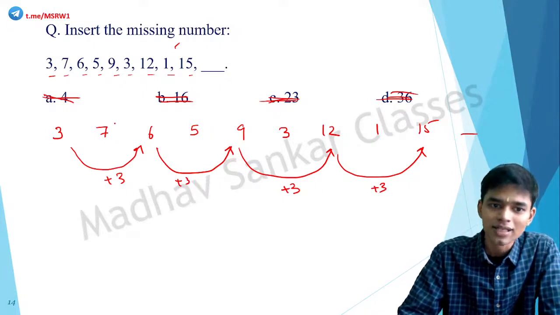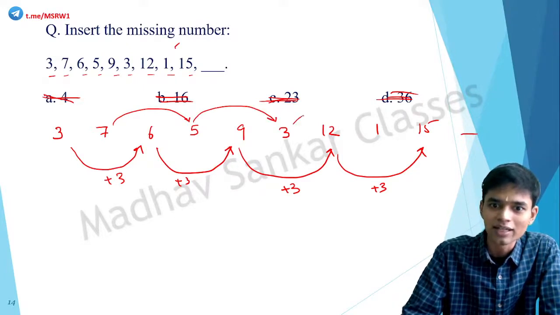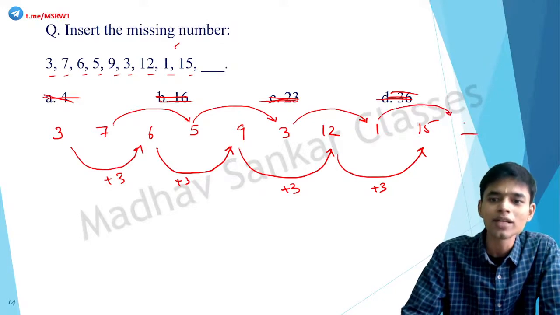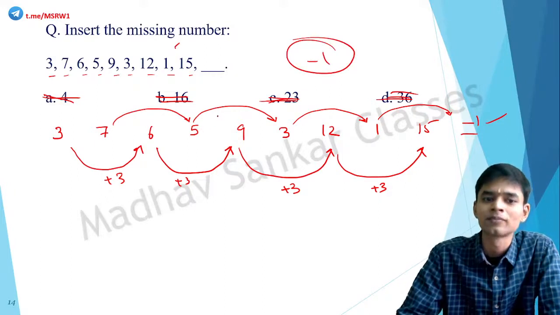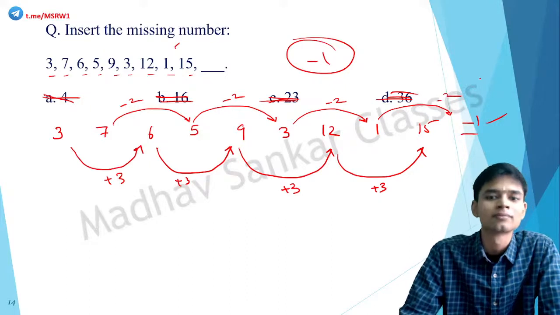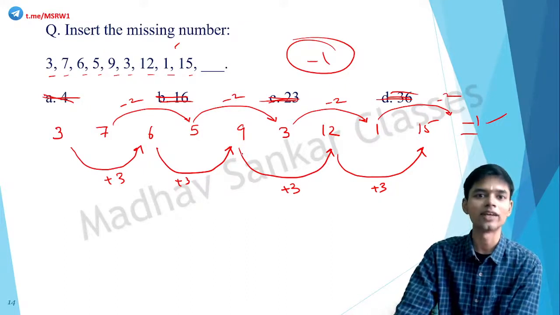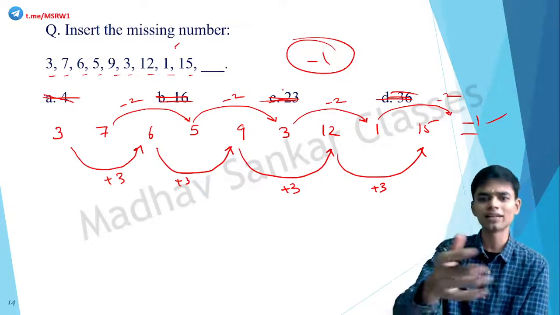Consider the other series. 7 minus 2 is 5. 5 minus 2 is 3. 3 minus 2 is 1. And 1 minus 2 should be minus 1. So the answer is actually minus 1, because there are 2 individual series here. Got it? So whenever the number of terms given are very high, consider the possibility of multiple series. Okay, and once you identify it, then it would be very, very easy.